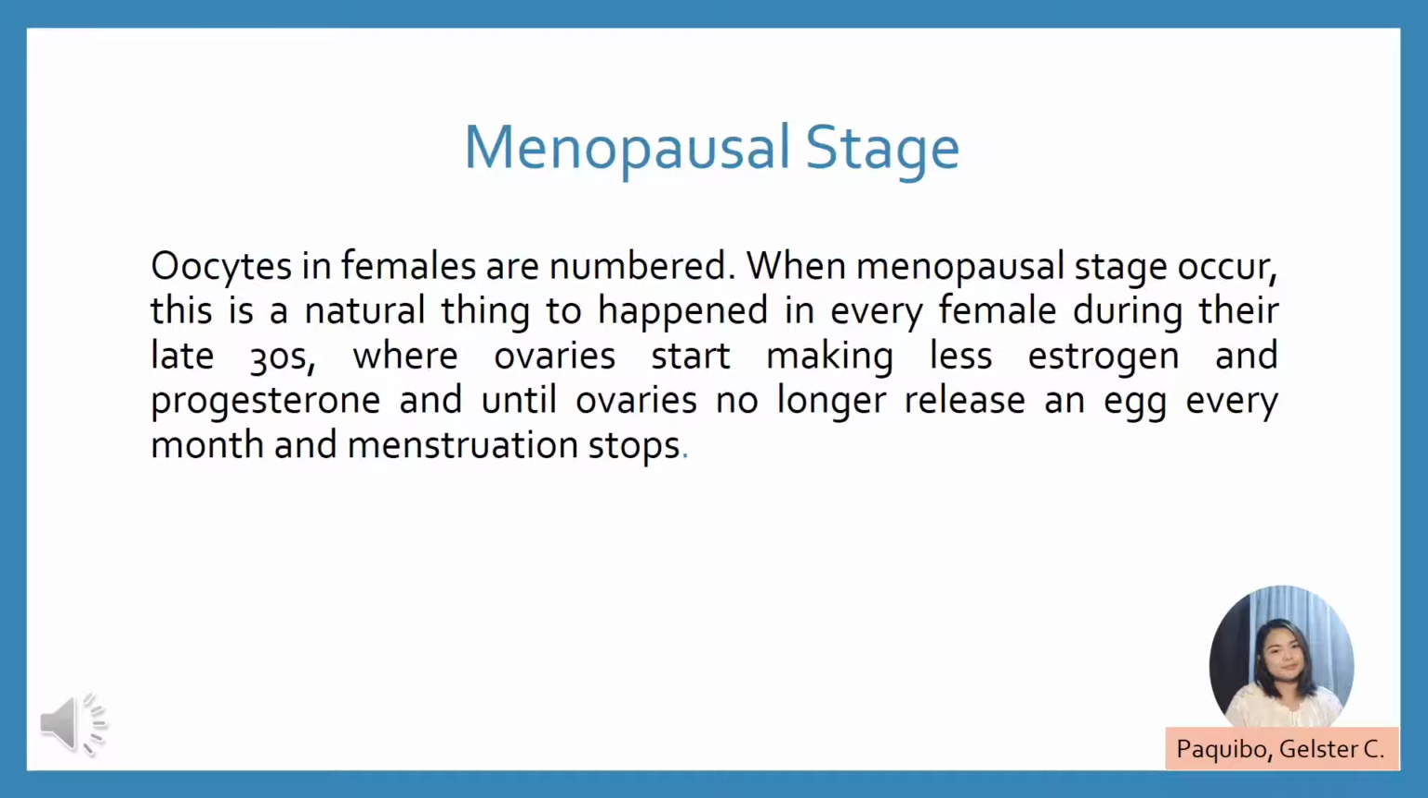The last factor is the menopausal stage. During the menopausal stage, there are great changes in hormones in females. Naturally, ovaries make the hormones estrogen and progesterone, which control menstruation and ovulation. But oocytes in females are numbered. When the menopausal stage occurs, which is a natural thing to happen in every female during their late 30s, the ovaries start making less estrogen and progesterone, until the ovaries no longer release an egg every month and menstruation stops.